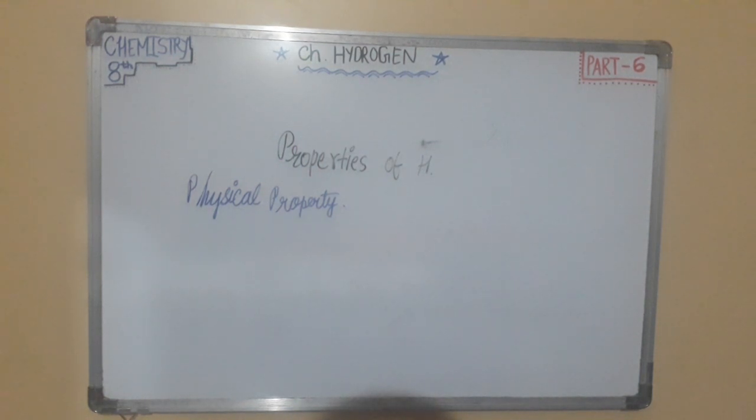It is a colorless, odorless, tasteless and non-poisonous gas. And next point is, it is the swiftest of all gases.